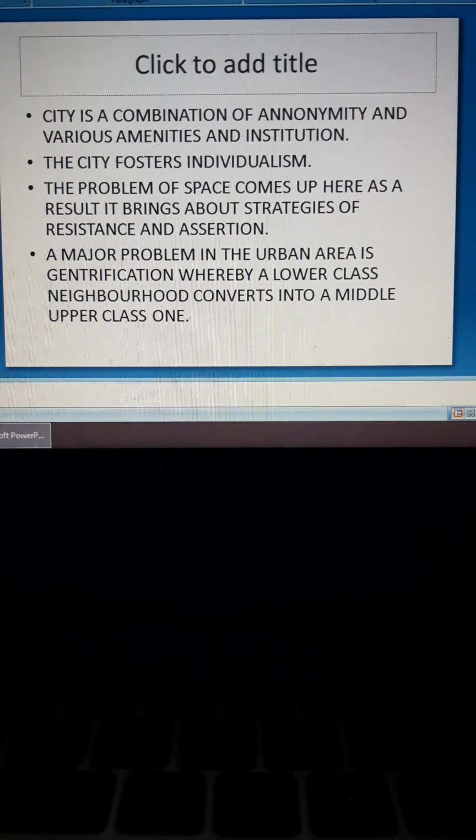What it means is that a wealthier and richer section of people slowly come to live in an area where lower class people used to live, okay? Slowly they bring all the basic facilities that are required, and they encroach upon that place. And then the lower caste people are in most cases displaced due to the process of gentrification.